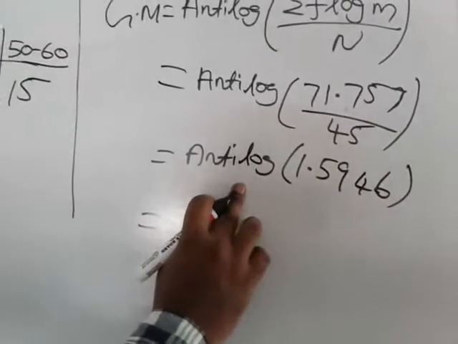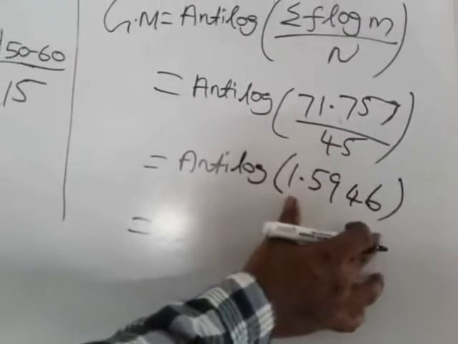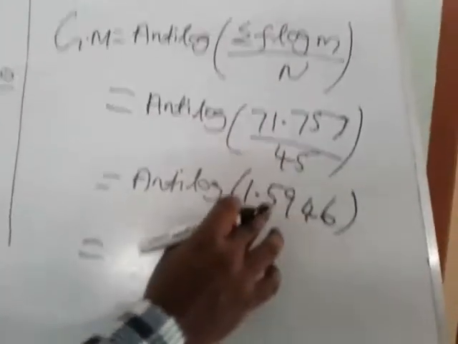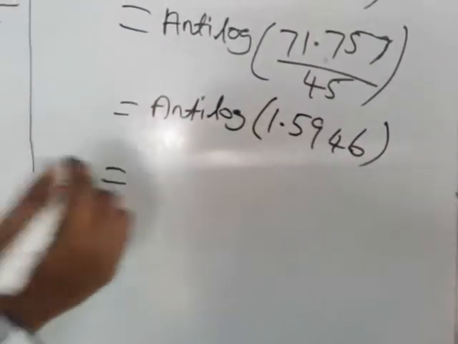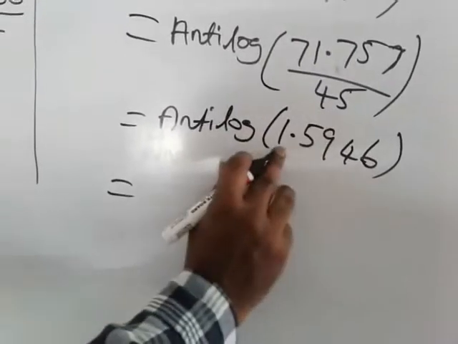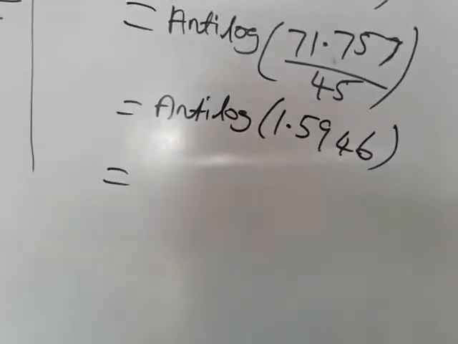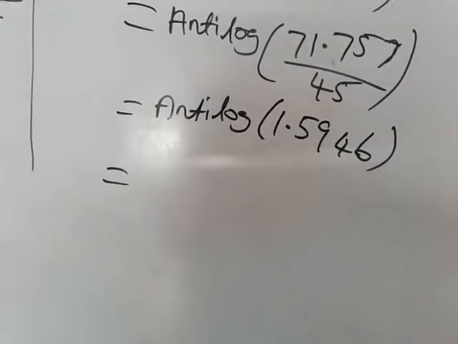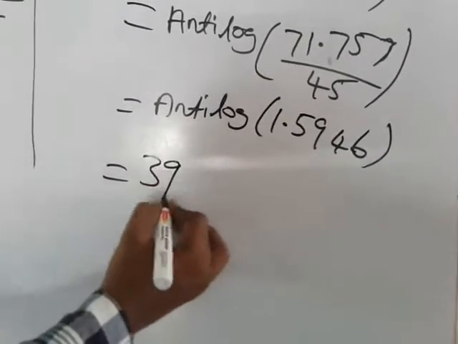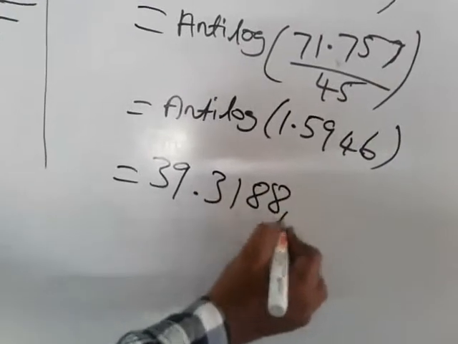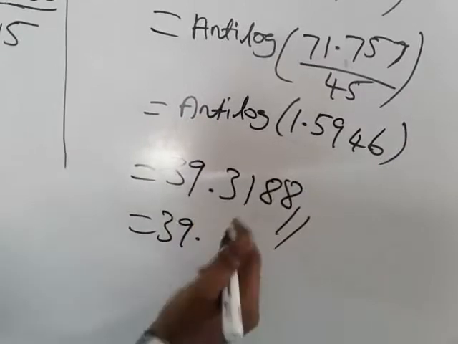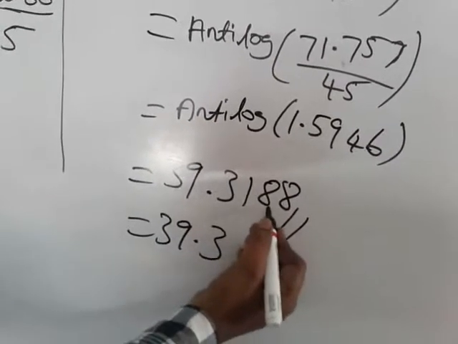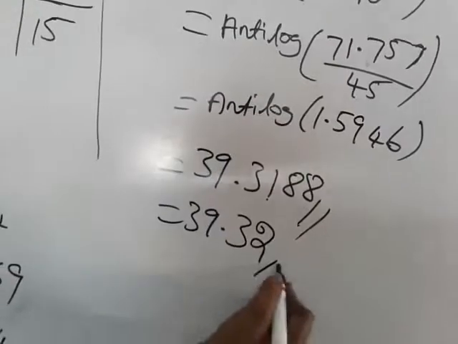Most of the students divide this and write this as the answer. That is not the answer. So what do you do? For the value you find the antilog. That means shift log. Press shift log and type this value, and we get 39.3188. This is your answer. After the decimal, two digits are enough. The third value is more than 5, so add 1 here, making it 2. So this is enough. This is your GM.